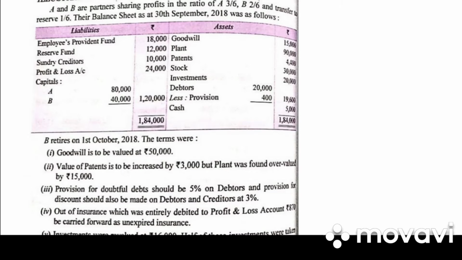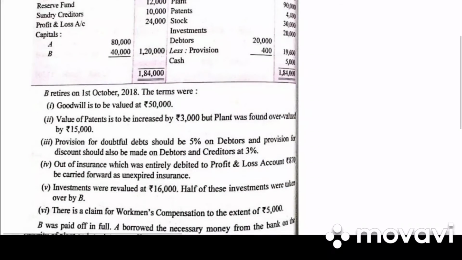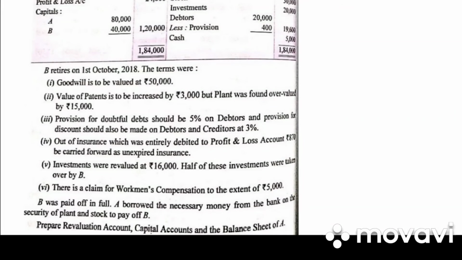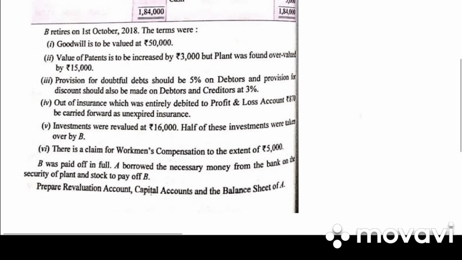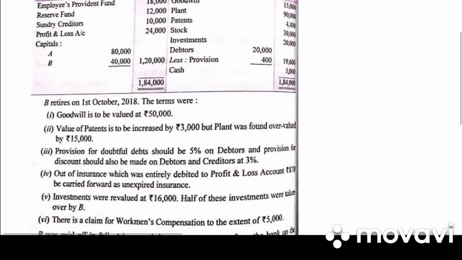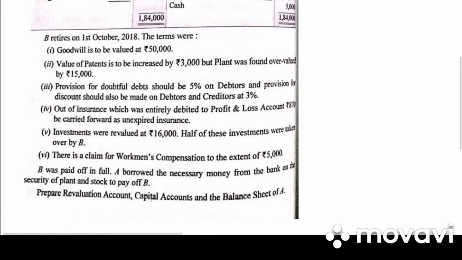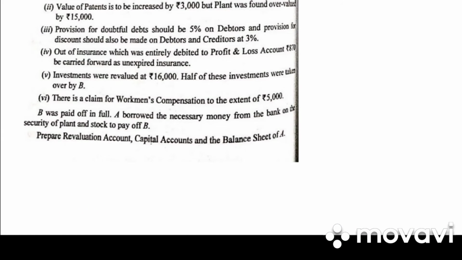A and B are partners sharing profit in the ratio 3/6 and 2/6 and transferred to reserve 1/6. Their balance sheet was as follows. B retires. Goodwill is to be valued at 50,000. Value of patent is increased by 3,000 but plant was found overvalued by 15,000. Provision for doubtful debt should be 5% on debtors and provision for discount should be made on debtors and creditors at 3%.